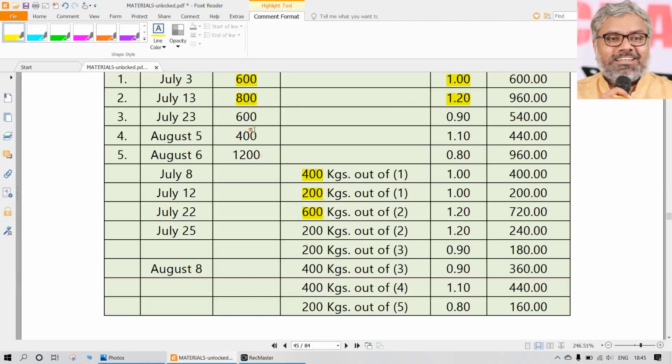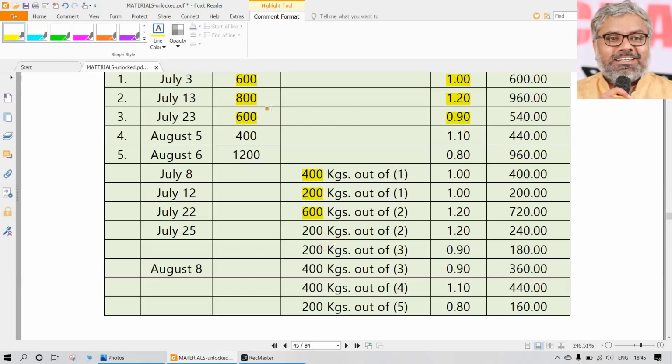Then July 23rd, 600 kgs purchased, but on the 25th, a total of 400 kgs are issued. So 400 kgs are issued means at what price they will be issued? They will be issued at this price, because for the 25th, the latest purchase before that is July 23rd. So out of the entire 600, 400 will be taken at 0.9.